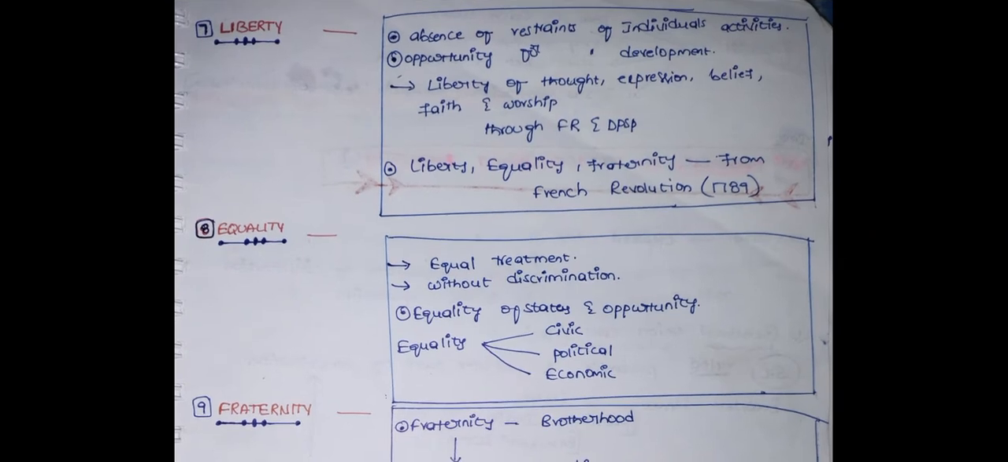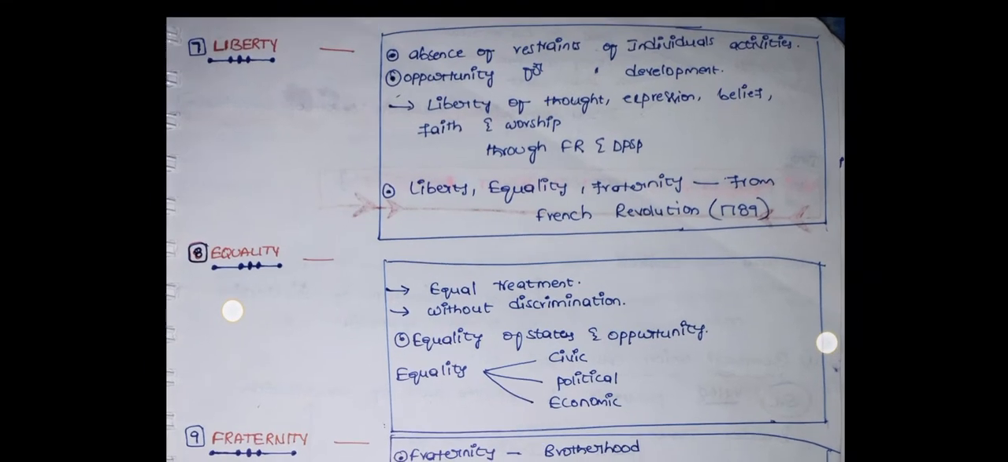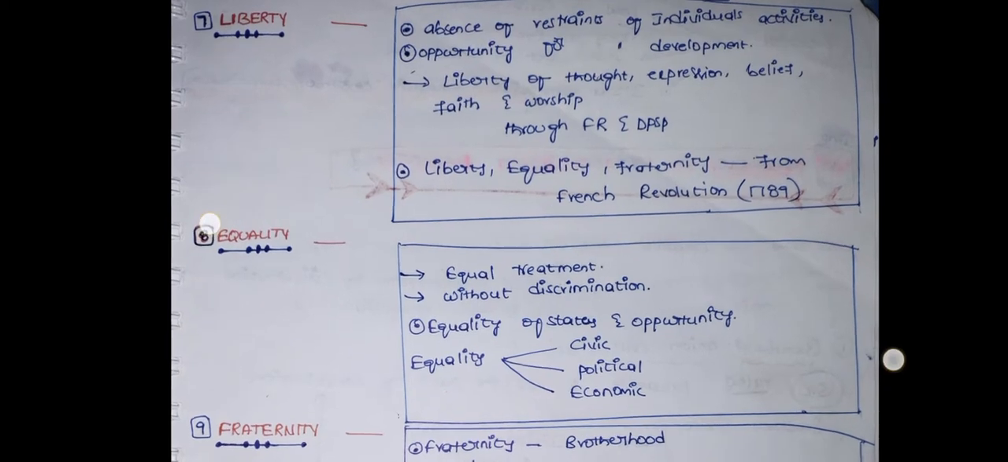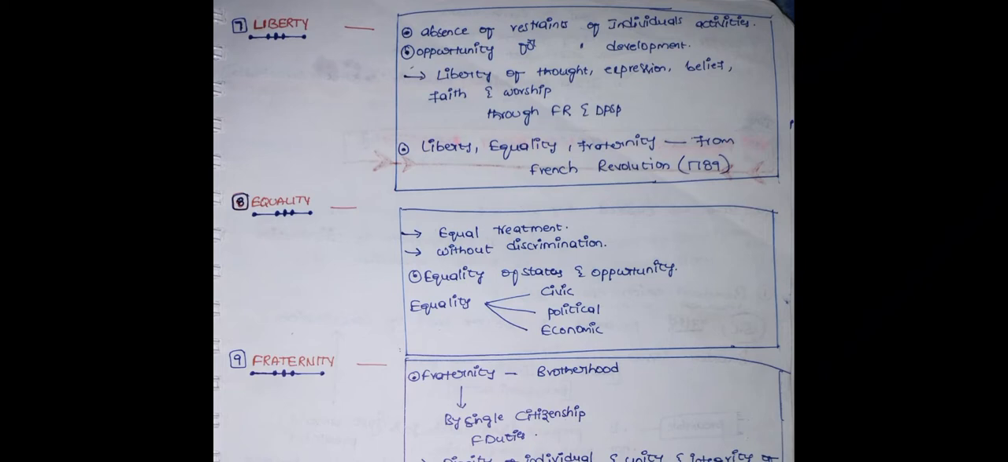Liberty means absence of restraints on individuals' activities. It means individuals' freedom to conduct, and the opportunity for individuals' development. And liberty of thought, expression, belief, faith and worship is secured through the fundamental rights and directive principles. These are enforceable. And liberty, equality, fraternity, these three words we adopted from the French Revolution of 1789.